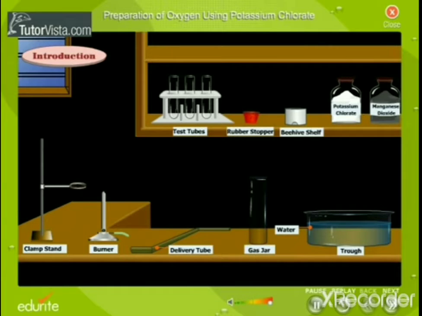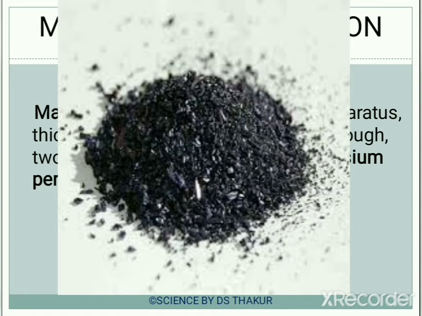So here we are going to need apparatus like the test tubes, gas jar, trough filled with water, the delivery tube, the rubber stopper, the clamp stand for holding test tubes, then burner, then potassium permanganate. So here you can see in the picture, this is potassium permanganate.